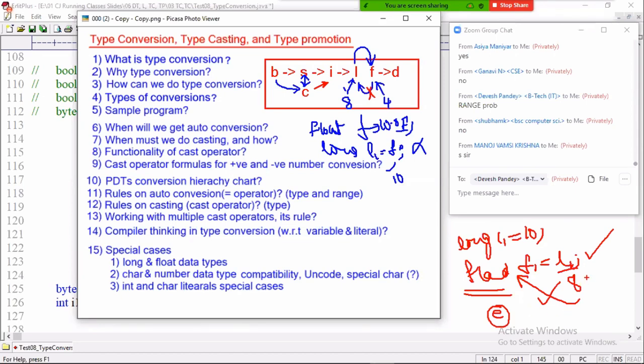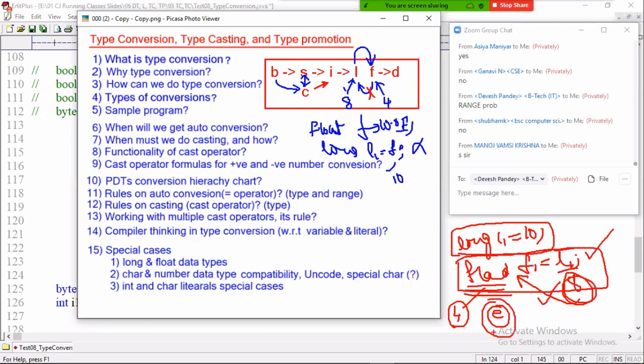It's not 10.0, don't think with 10.0. Think with the point that long is the highest range, an 8 bytes value. Can you store that 8 bytes range value in 4 bytes memory? Yes. Why? Because the float data type stores values in exponential format, not directly. Long stores as it is, and float stores data in exponential. Because of this exponential format, large values can be stored in 4 bytes memory.